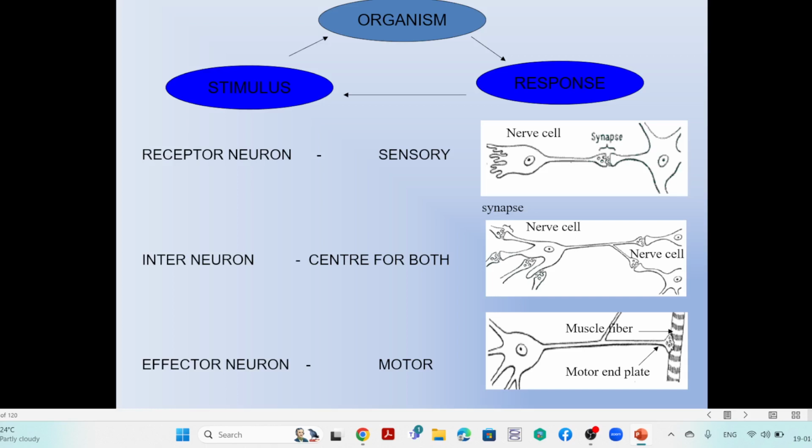The first neuron is called the sensory neuron, which transmits the sensory information. The second is the decision-making neuron, and the third one is the motor neuron, the effector, which transmits the impulses from the center to the peripheral aspect. This is the concept of these three neurons, the total function of the nervous system.